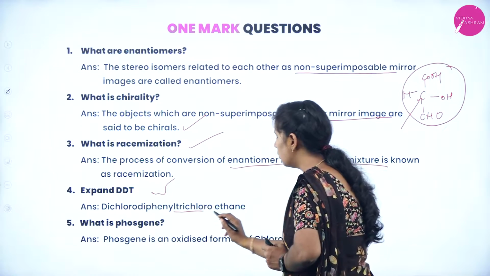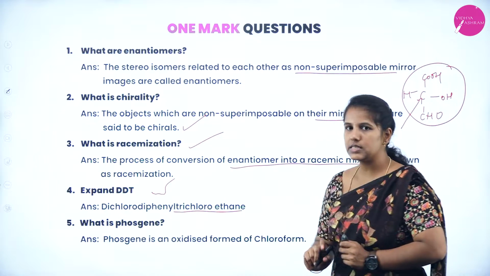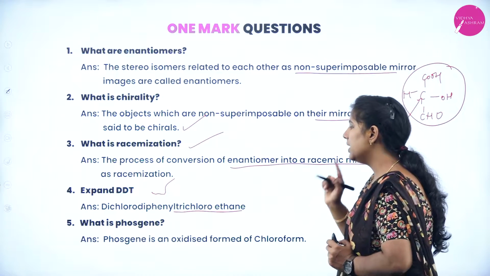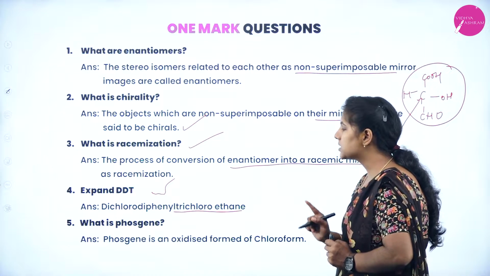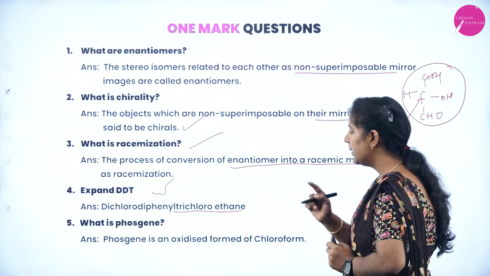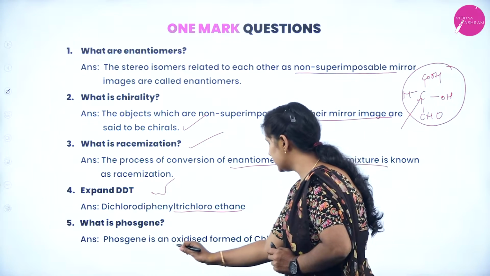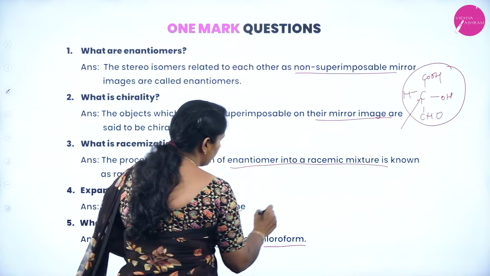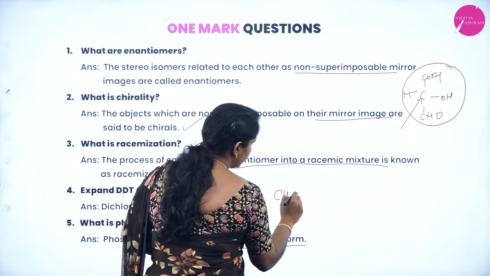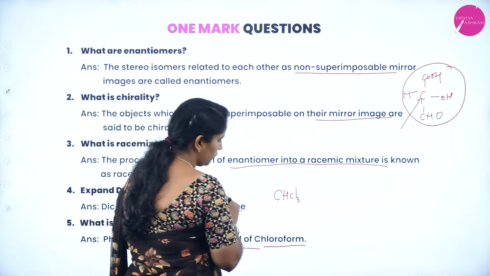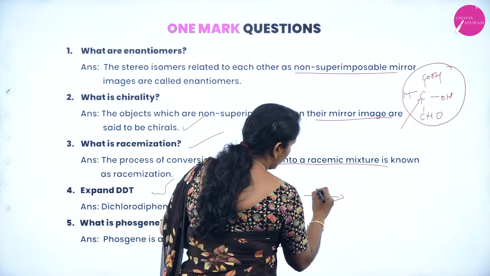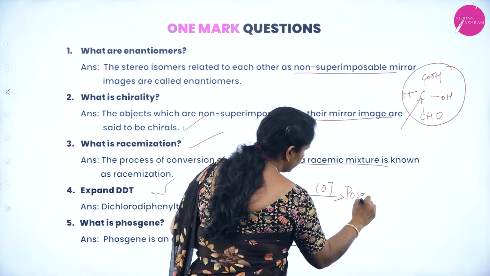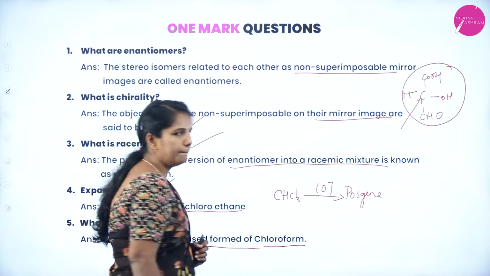Expand DDT. DDT is nothing but dichlorodiphenyltrichloroethane. Next, what is phosgene? Phosgene is an oxidized form of chloroform. So, how do you all write the chloroform? CHCl3. This is chloroform. So, when it gets oxidized, you will get a phosgene.